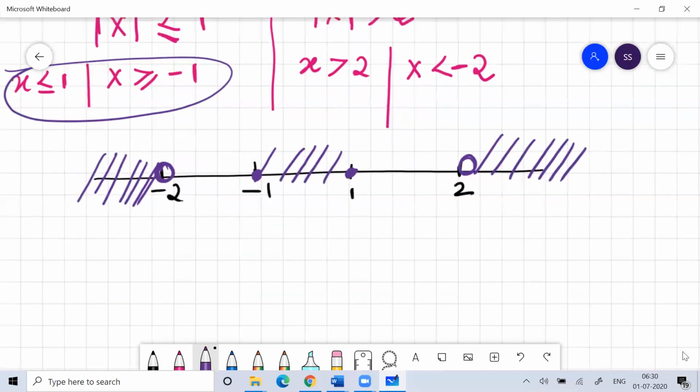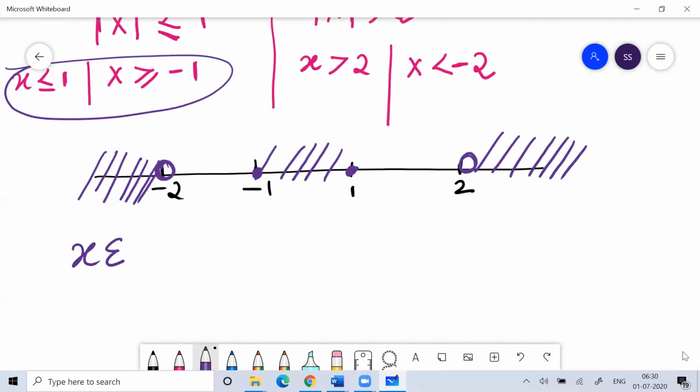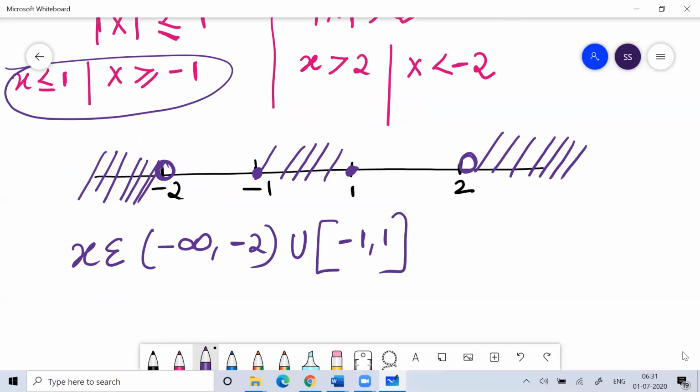So with this, you can say the acceptable value of x is from minus infinity to -2, union of acceptable value -1 to 1, union of 2 to positive infinity. So this would be your answer. Clear? So this will be your answer for what value of x you can accept.